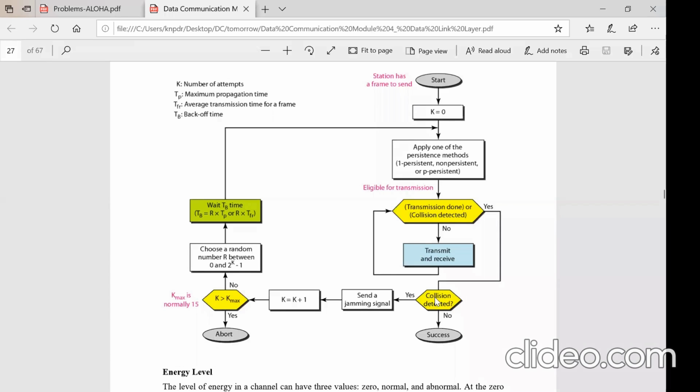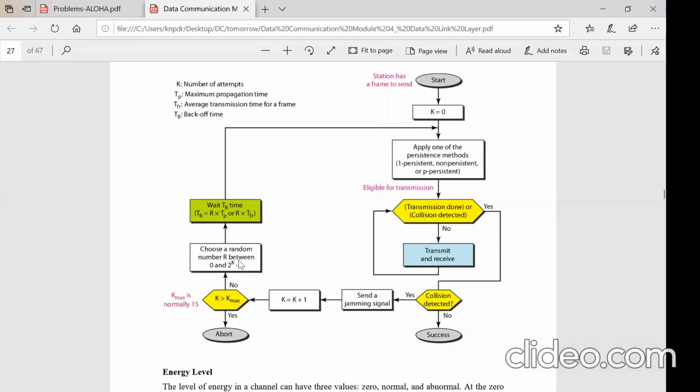But if the collision is detected in the middle of the packet, its job is to send the jamming signal, informing others not to try to occupy the channel for sending data. Because C was sending data and only in the middle its packet was disturbed, others should not unnecessarily occupy the channel. So it will send the jamming signal and then attempt once again to resend the packet. It will make k equal to k+1, then wait for a random time, the random exponential time, how it is generated, you know.